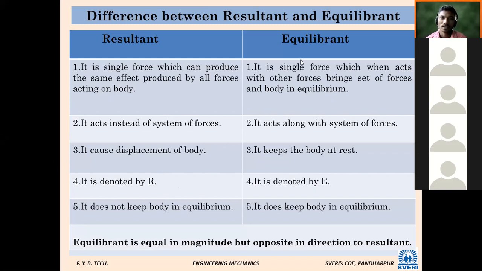Second difference: it acts instead of the system. Instead of means in place of. So this word also we have seen. Instead of means in place of. What about the equilibrium? It acts along with the system. Whenever there are forces and a stationary body, or an equilibrium condition, it acts along with the body. Likewise, they are denoted by R and E. The resultant does not keep the body in equilibrium. It is the cause of displacement. That is why it does not keep the body in equilibrium, and the equilibrium keeps the body in equilibrium.